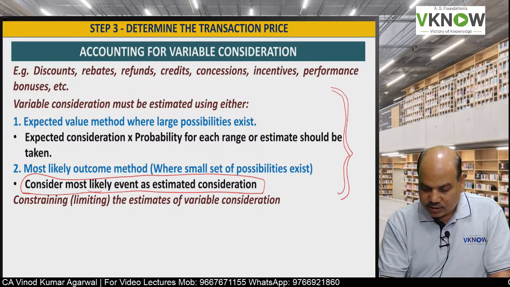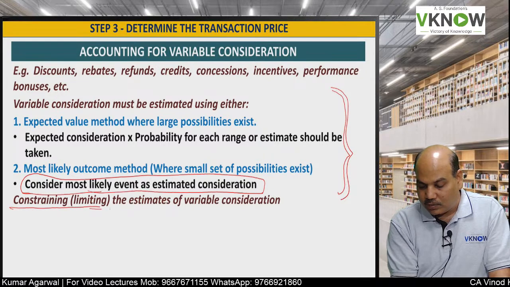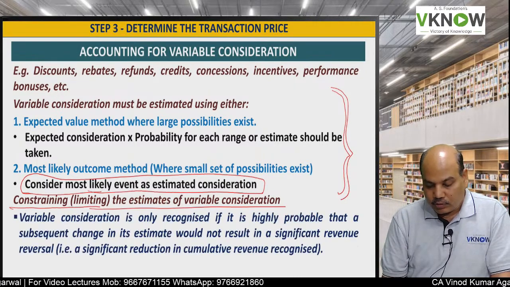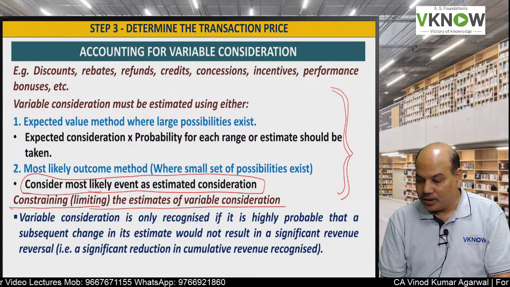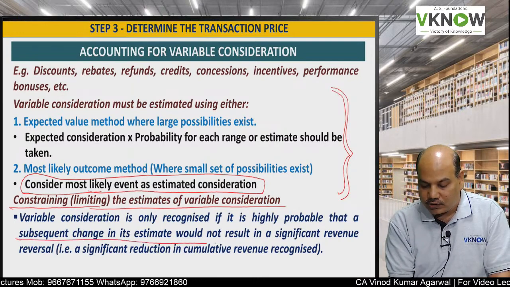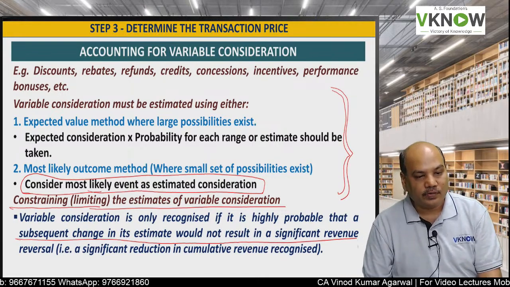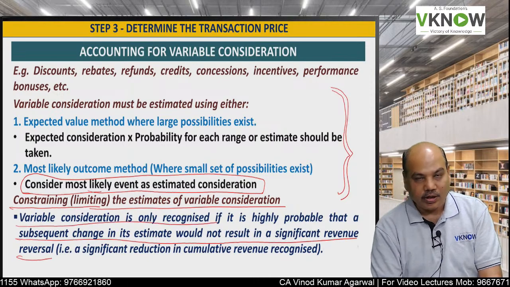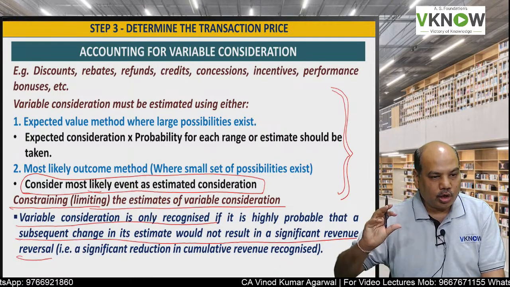having variable consideration, we'll have to apply one test called constraining or limiting the estimate of variable consideration. Variable consideration is only recognized if it is highly probable that a subsequent change in the estimate would not result in a significant revenue reversal. Very important. Variable consideration will be recognized only when you are damn sure that you will not have to reverse